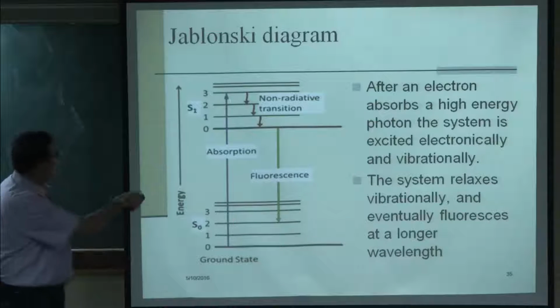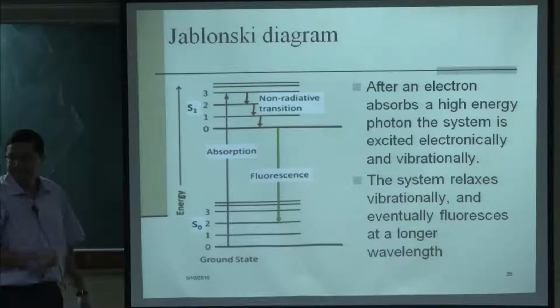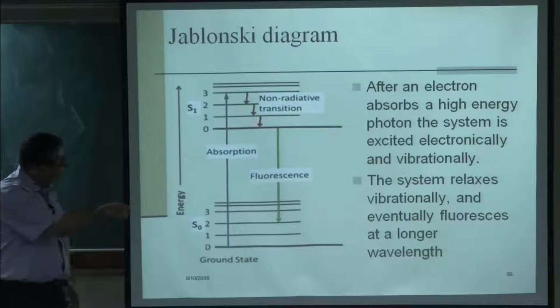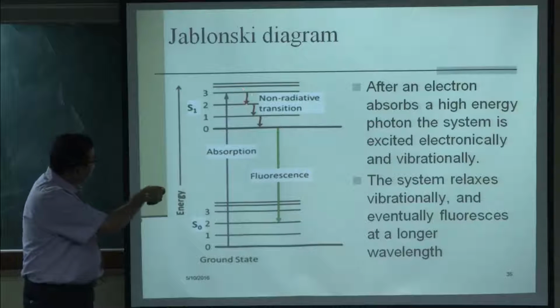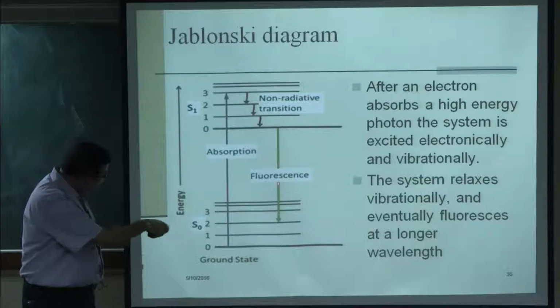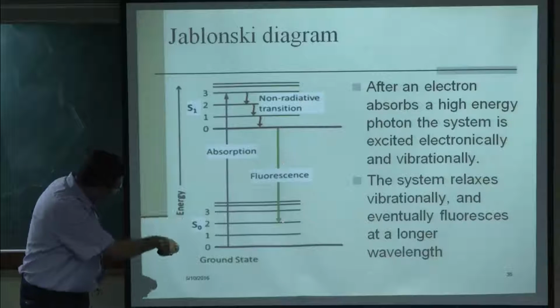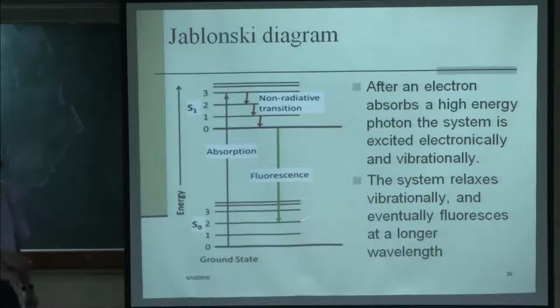So, that is what absorption will do, but this state is unstable. So, it has to stabilize itself, and when it is stabilizing, it can have a non-radiative transition here, and then from here to here you can go for a radiative fluorescence. So, when it de-excites from here to here, it comes down and becomes stable here. So, it has started from here, gone up here, and then come down to this.